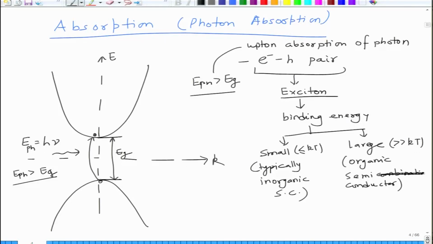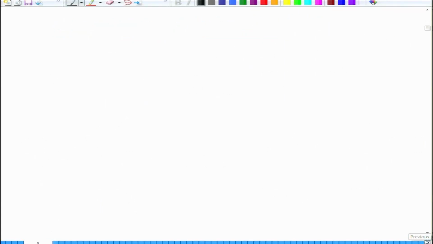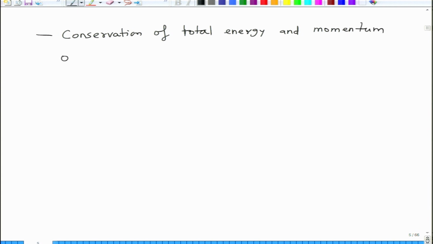Okay. So, in this process of electron hole creation, we have to follow conservation of total energy and momentum of all particles that are involved in this process.